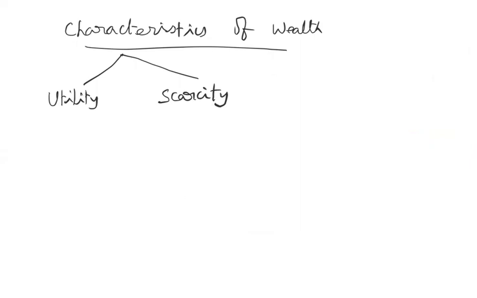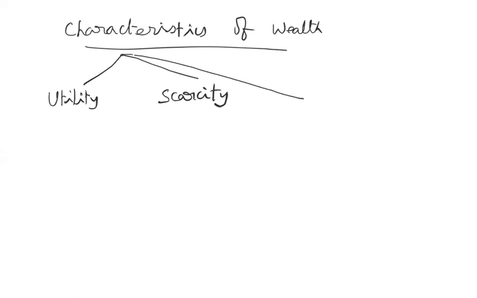So all these people, they are possessing that scarce economic goods. That's why they are all wealthy. If the supply is more, then the value decreases. Only when the supply is less, the value of the commodity increases. So they should be scarce in supply in relation to demand for the commodity. So the second characteristic of wealth is scarcity.